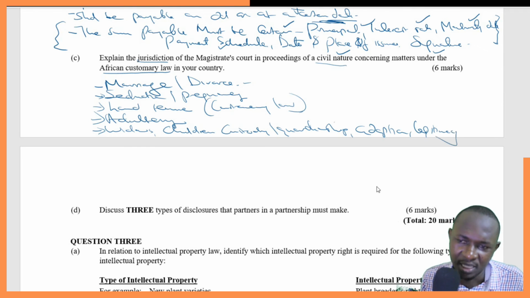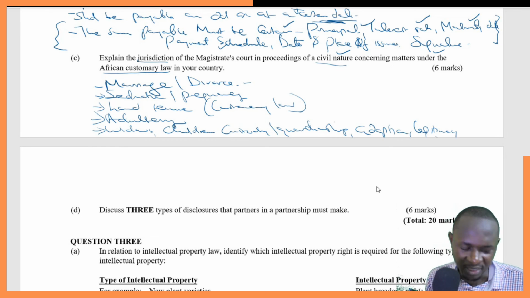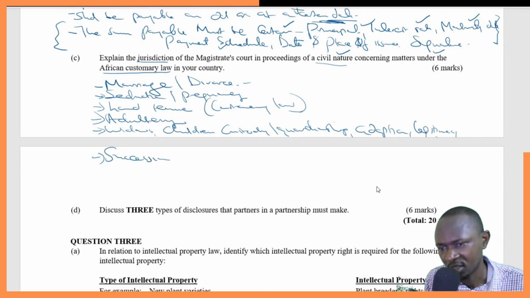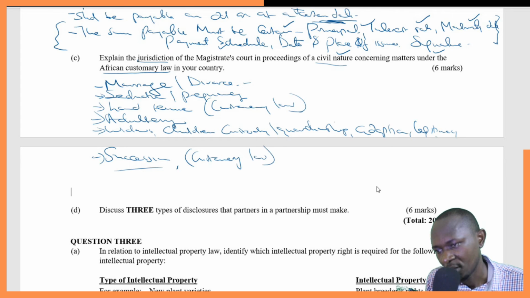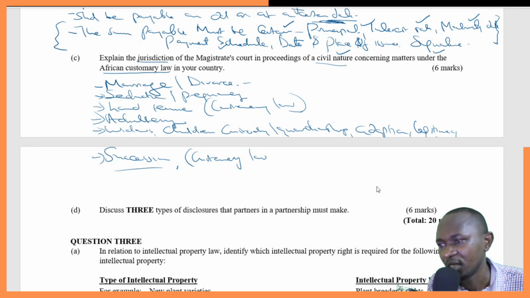These are cases that the magistrate court can preside over. We also have the issues of succession, of course, under the customary law, the custom way of doing things. These ones can also be handled at the magistrate court.